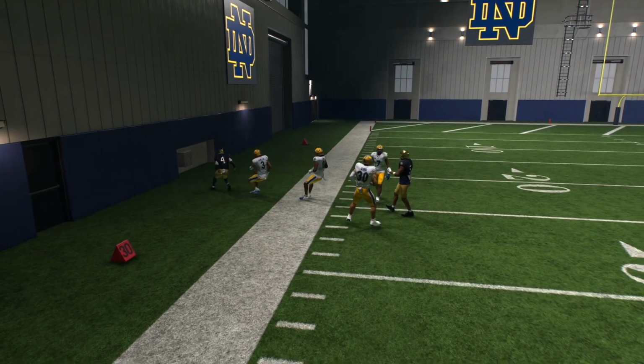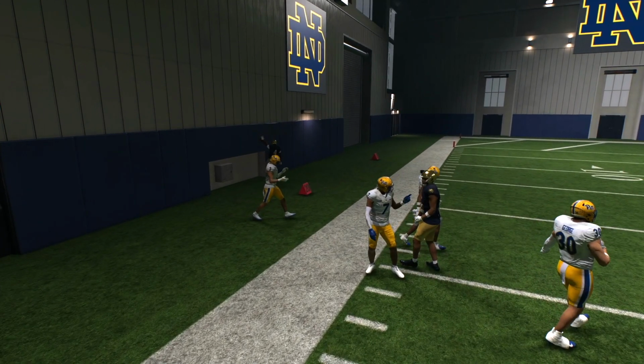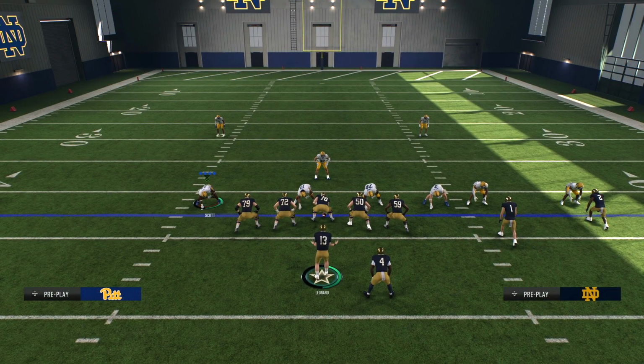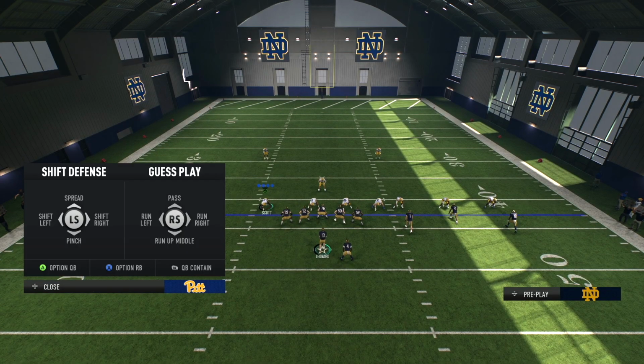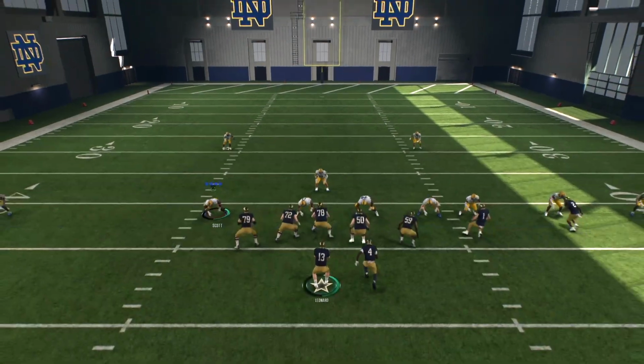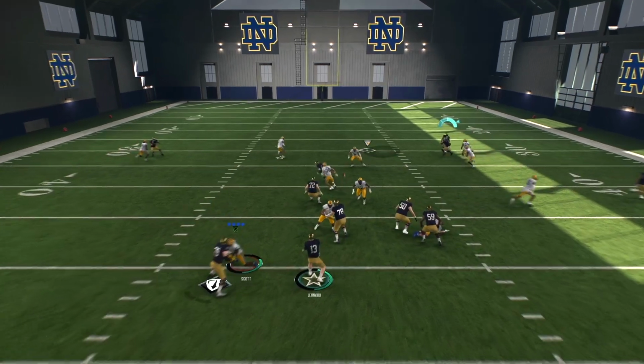But you have a better chance at making the stop. Obviously, flat routes with running backs who are guarded by linebackers are going to be almost overpowering in this game because of the mismatch there. So you want to make sure you're very careful on what you are guessing. Because the last thing you want to do, again, is do this and guess run. No one's ready. No one's ready.